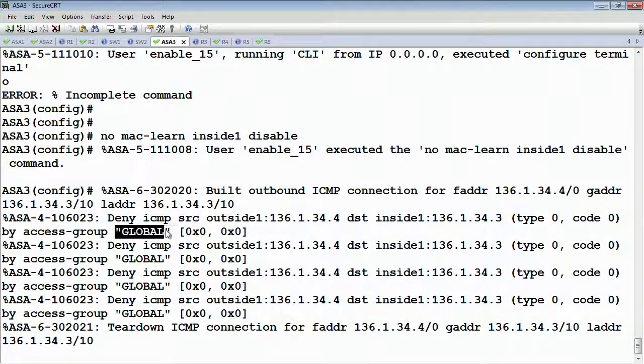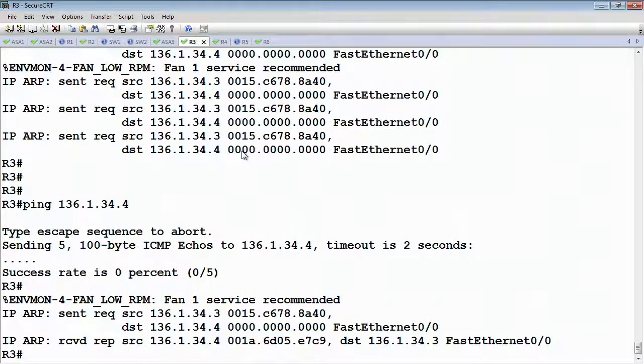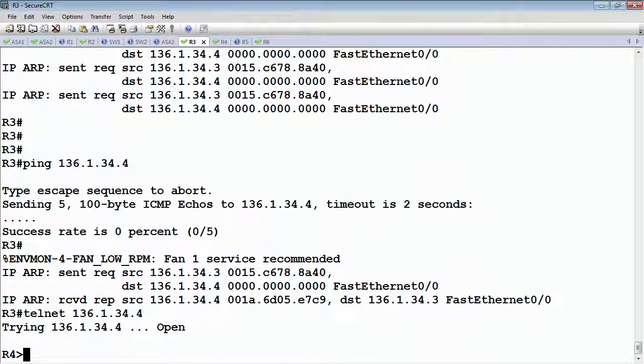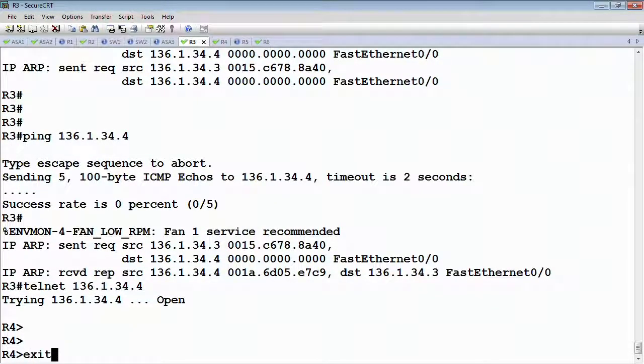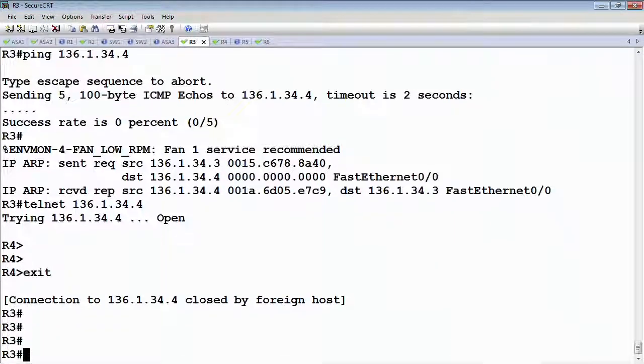Okay, there we go. So we can see the ping is being dropped, but at least they were able to resolve each other. So now let's telnet from 3 to 4. Okay, so we can see now they have connectivity to each other again. Okay, next we're going to configure the static bindings for the MAC addresses.